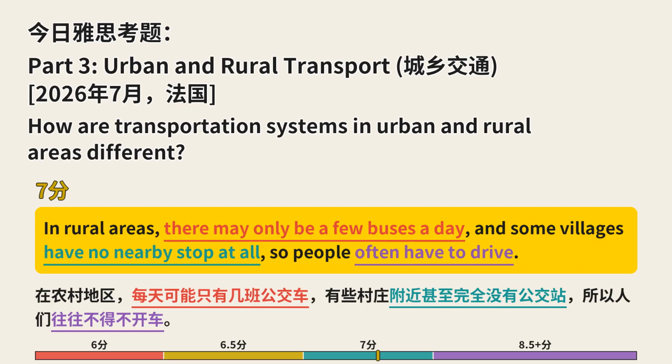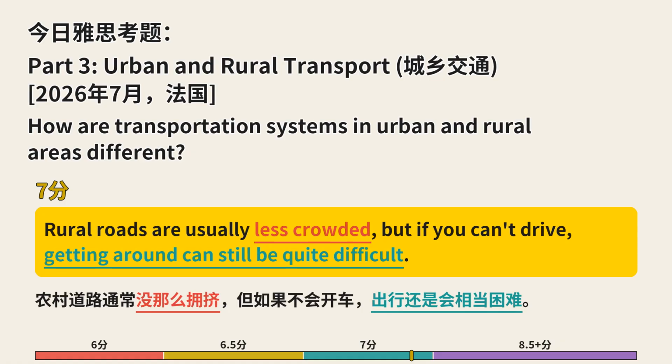In rural areas, there may only be a few buses a day, and some villages have no nearby stop at all, so people often have to drive. Rural roads are usually less crowded, but if you can't drive, getting around can still be quite difficult.